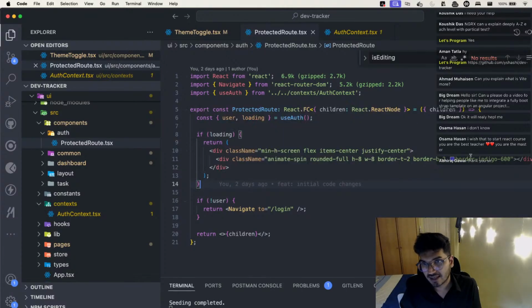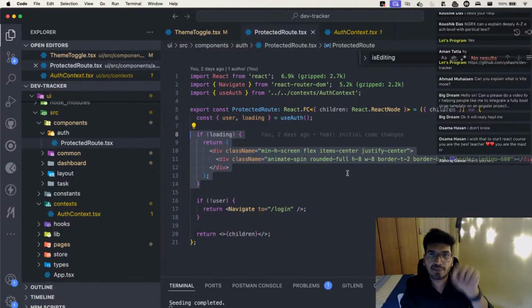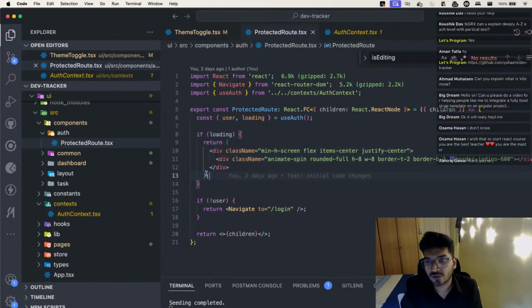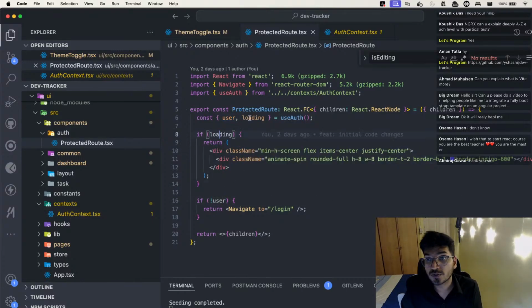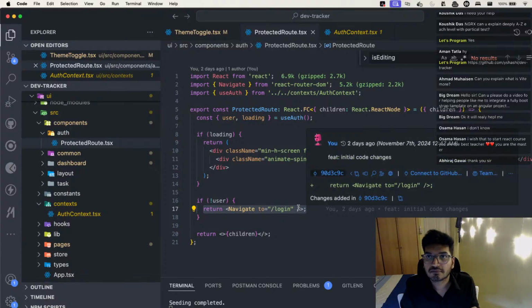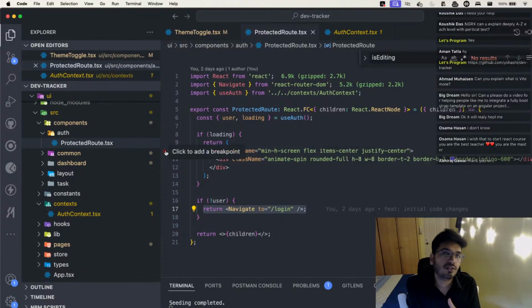And if things are loading, then what it does, it just helps you to display the spinner animation. So that's what it does. Whenever it is loading, it will display the animation spinner, and it will check if there is no user. So for example, you are not authenticated. If you're authenticated, then you will have a user object. But if you don't have a user object, then it returns you directly to the login page.